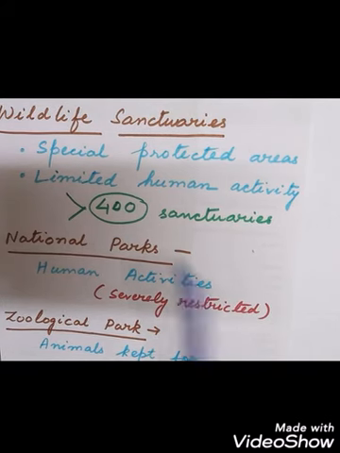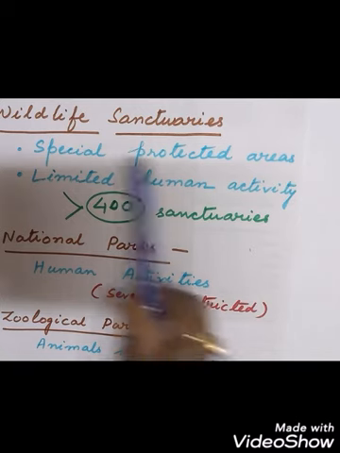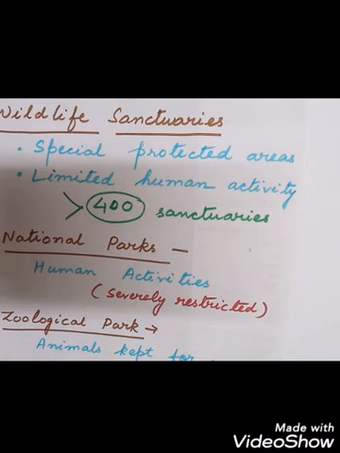So next we come to wildlife sanctuaries. Here we can see these are protected areas where only limited human activity is allowed. Sometimes people can go there in certain areas of the sanctuaries to visit, but these are special protected areas, and there are more than 400 sanctuaries in India. The cutting of trees and the hunting of animals are strictly prohibited.